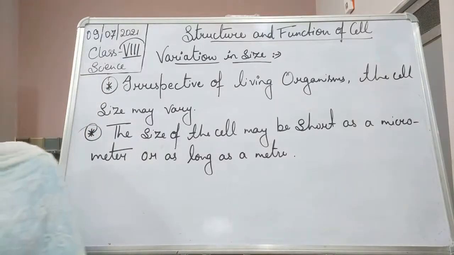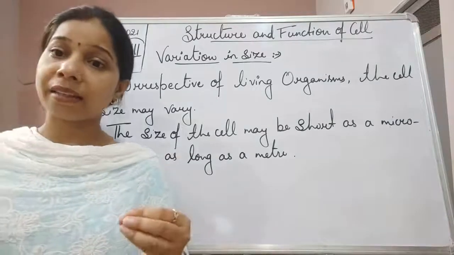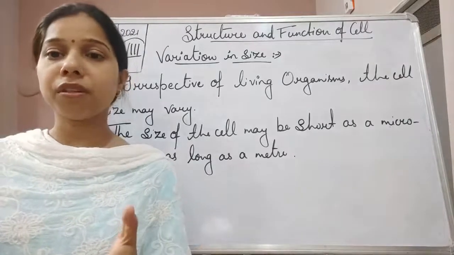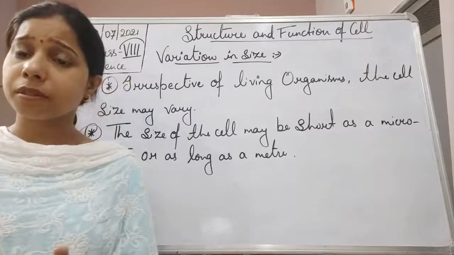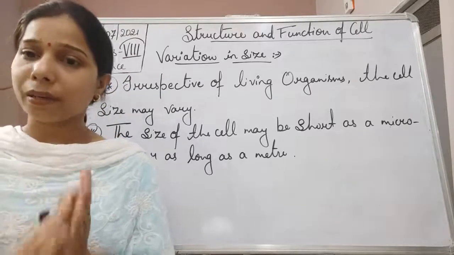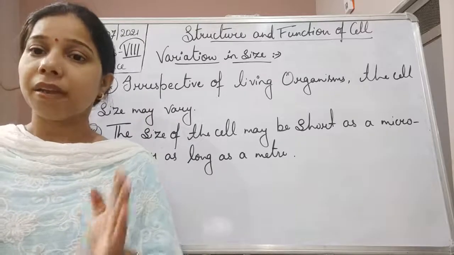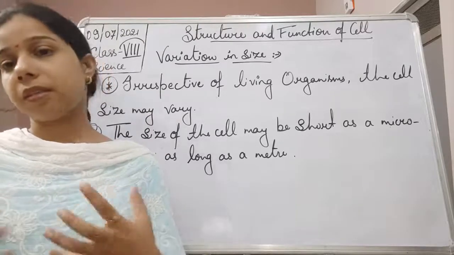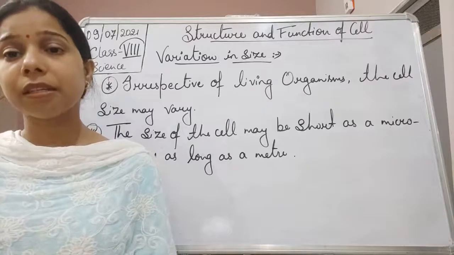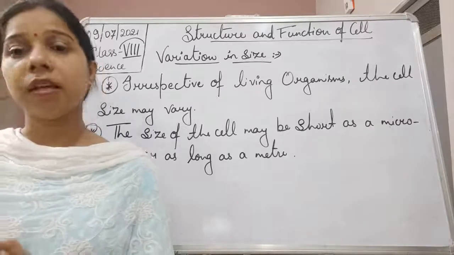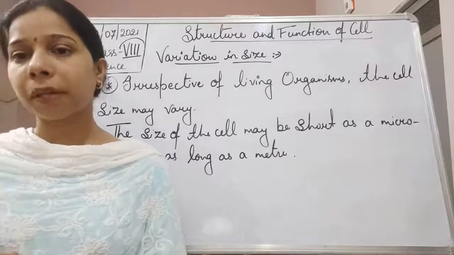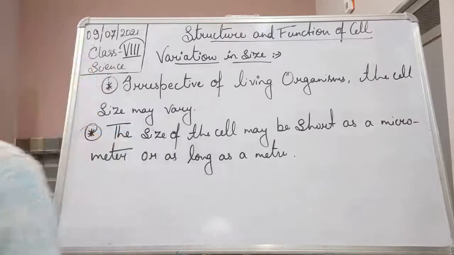So some of the cells in case of a rat may be larger than some of the cells which are present in the elephant, which can be smaller. So it really doesn't matter what kind of living organism it is. If a living organism is there, different kinds of cells, including different sizes of cells, may be present there. So it totally does not depend upon the type of living organism, student.